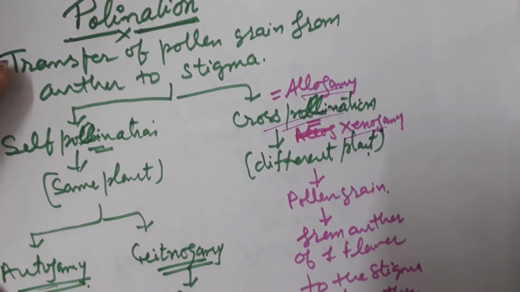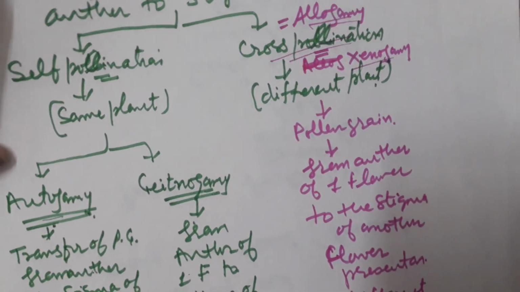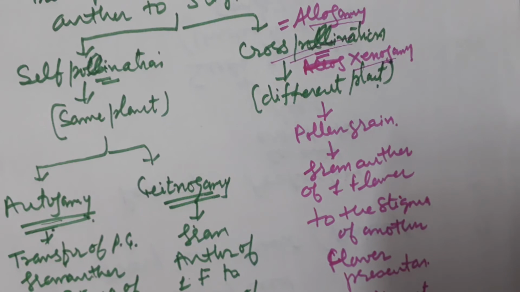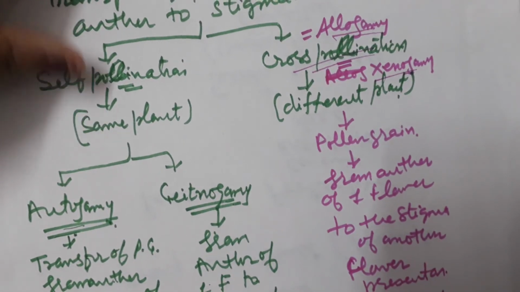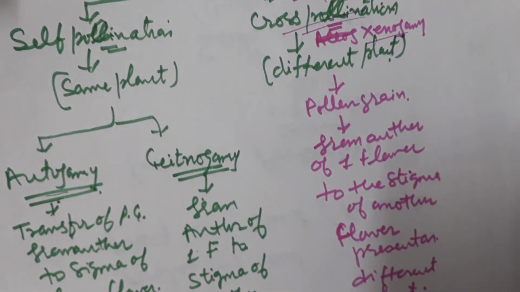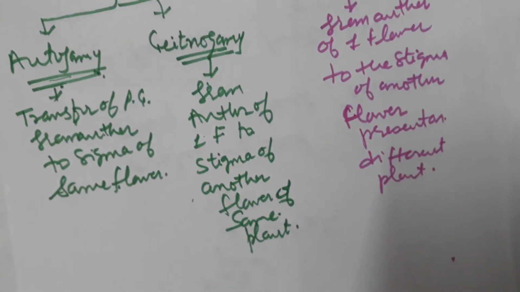In case of cross pollination, there is need of certain pollinating agents which help in pollination. Pollinating agents which help in transfer of pollen grain from anther to the stigma.